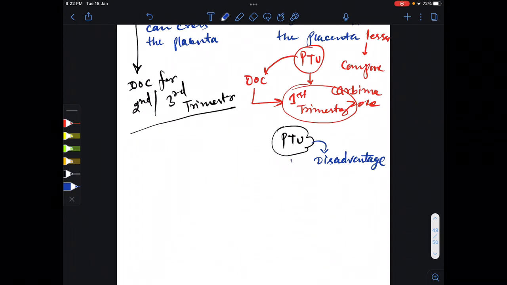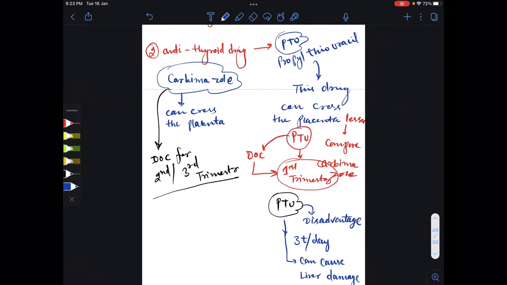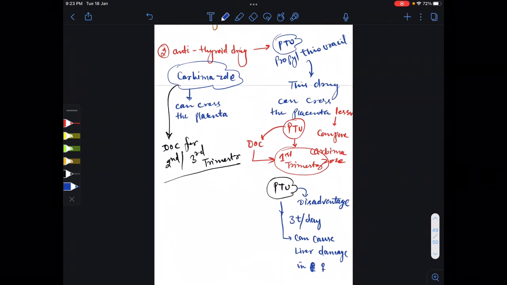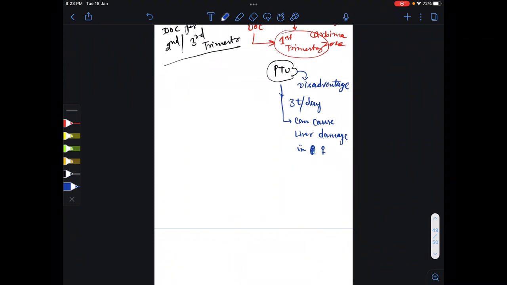So what are the disadvantages? It should be given 3 times per day, and this drug can cause liver damage in females. That's why we are switching the drug. PTU we are giving only in first trimester, and after first trimester we are going to give carbimazole. Okay, so this is all about antithyroid drug. Then next we should talk about anti-epileptic drug in pregnancy.